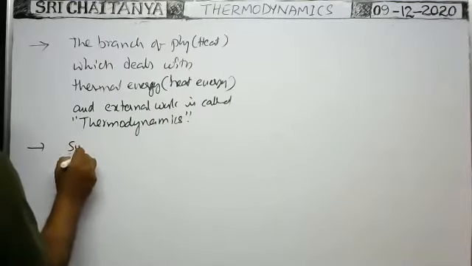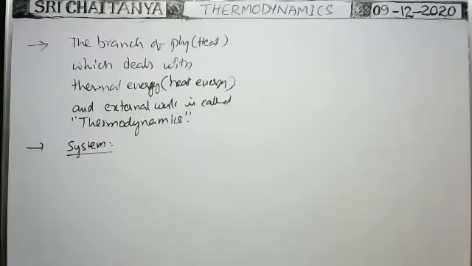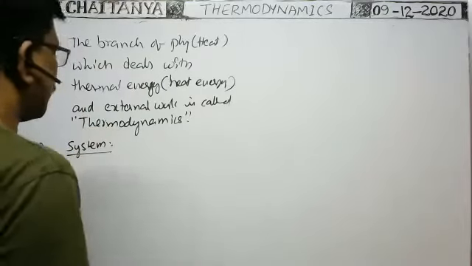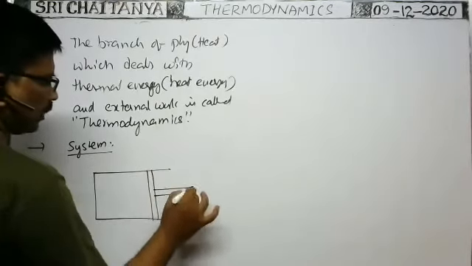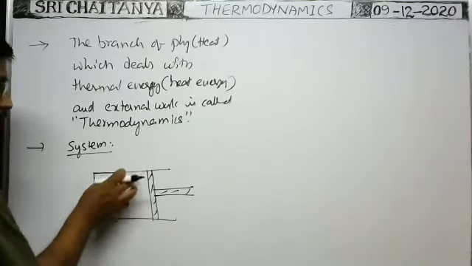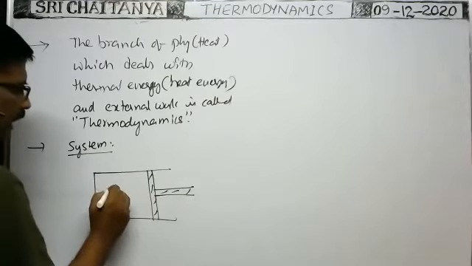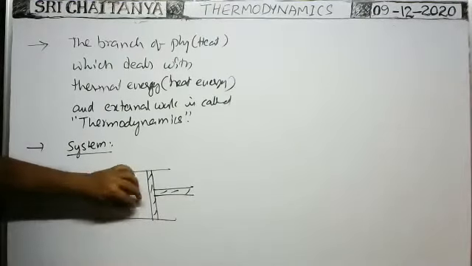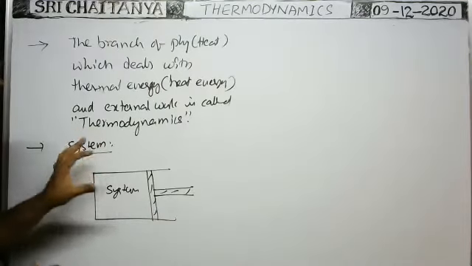Okay, now the system. First we have to know what a system is. System means the matter or substance which has some boundaries. Suppose the gas is enclosed in a cylindrical vessel by means of a piston. The gas, meaning matter or substance, is enclosed in a vessel by means of the piston. The gas enclosed has some boundaries like this. Within these boundaries only the gas is there. That's why it is called the system.